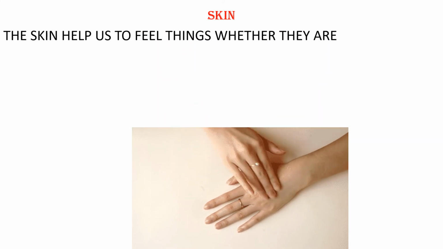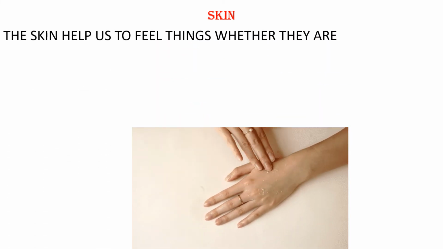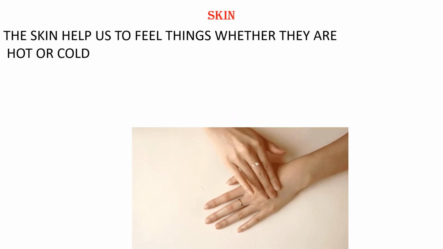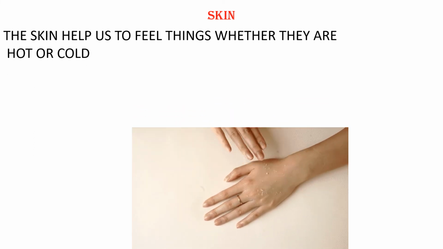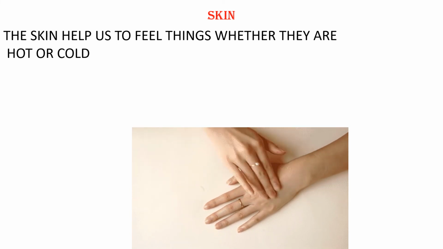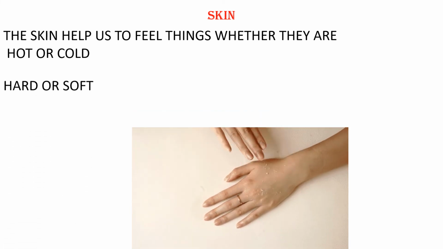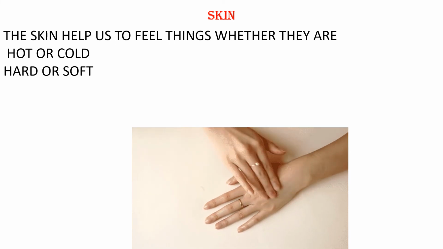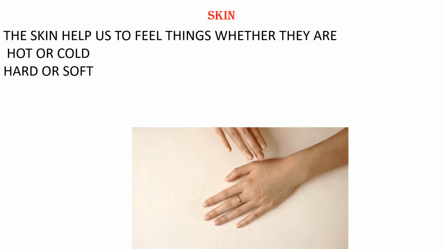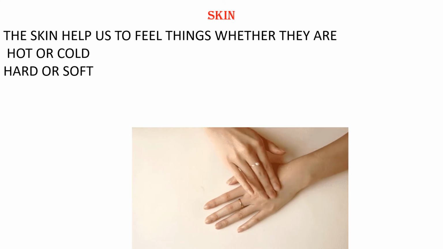Now, the last one, skin. Skin also is our sense organ. See, this is skin, right? You know, no? Rub your hands, you will touch your skin, okay? Our skin helps us to feel things, whether they are hot or cold. When you touch anything hot, you remove your hand instantly, because it gets burnt, right? And then hard or soft. If you touch any scale, it is hard. If you touch your cotton, it is soft, right?